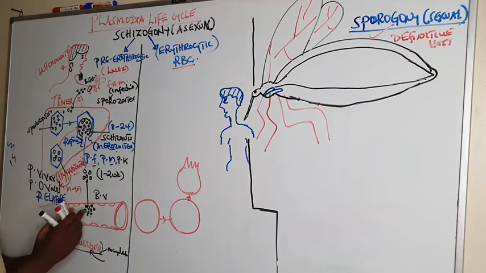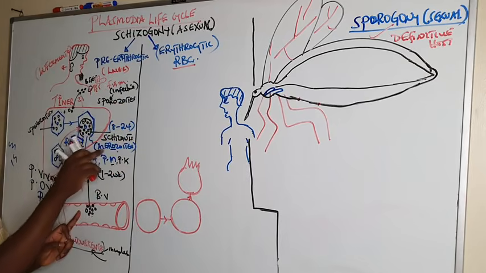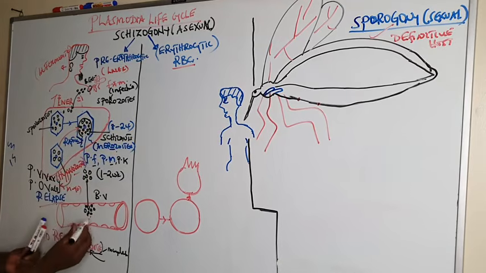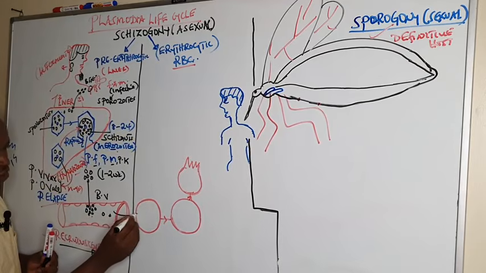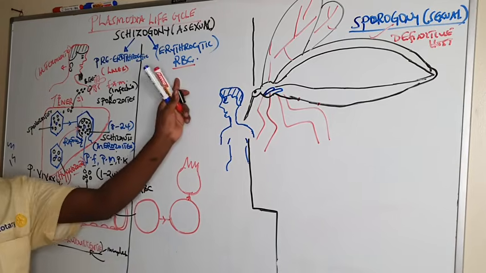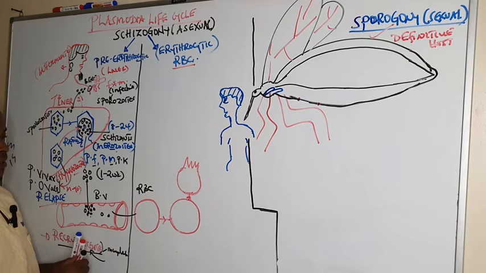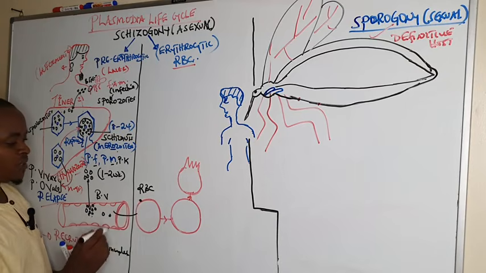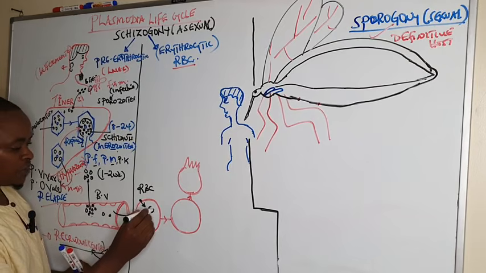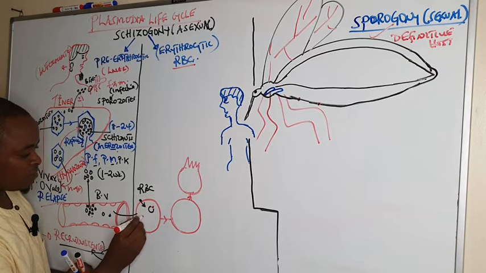Once the schizonts rupture together with the liver cell to release the merozoites, when they reach the bloodstream, they go into what we call the RBCs. And this marks the beginning of erythrocytic schizogony, whereby these merozoites attach on the receptors of the RBCs and transform into what we call ring forms.